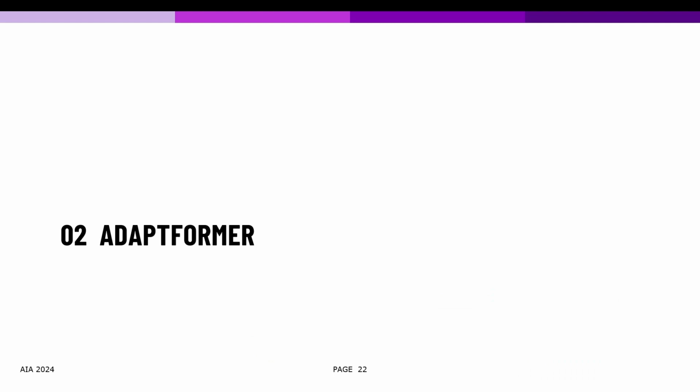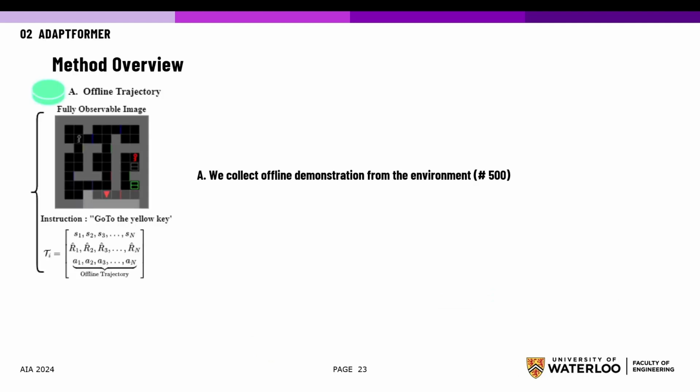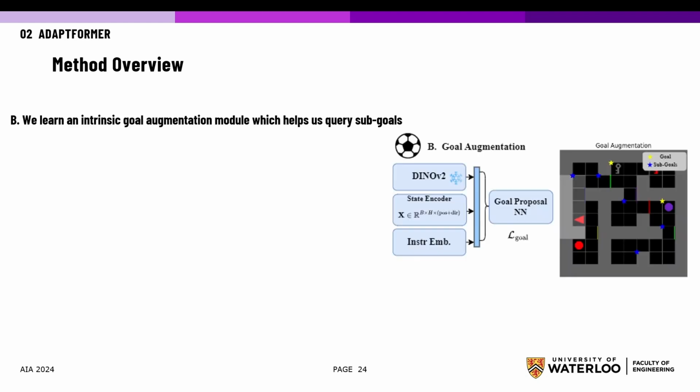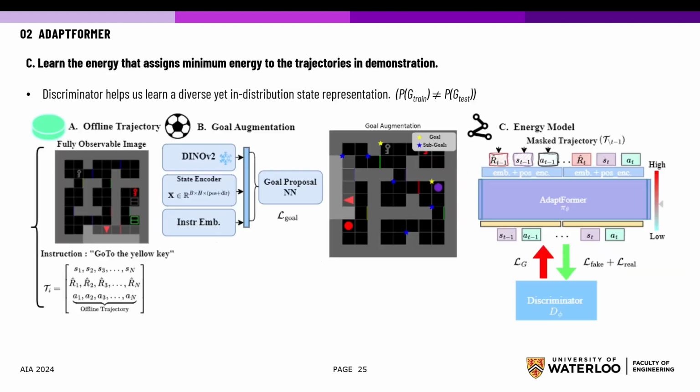To address the above challenges, we propose Adaptformer. We assume we have access to some offline training demonstrations as described earlier. It essentially comprises an image, instruction, and trajectory. Initially, we learn a goal augmentation network, which, as the name suggests, aims to learn a goal distribution observed during training. However, this often proves insufficient, as discussed in the challenges, as it may result in stalling actions or the agent getting stuck in local regions.